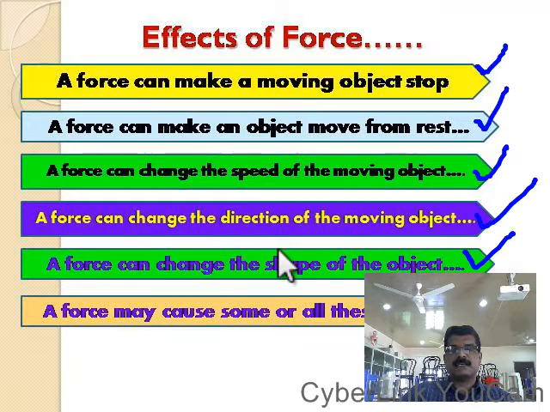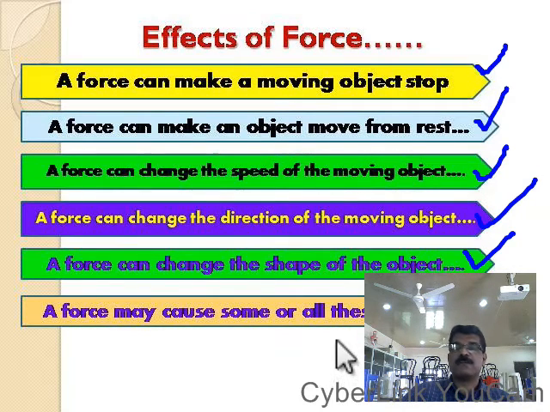Can you understand that? Sometimes, consider that a bowler is bowling the ball. When a bowler is bowling, he is bowling with a definite speed. So the ball is coming with a speed. The batsman is hitting the ball. When he hits the ball, the speed of the ball changes.